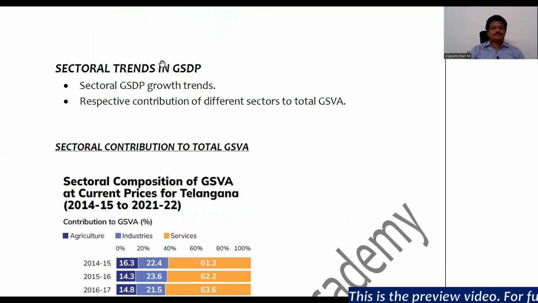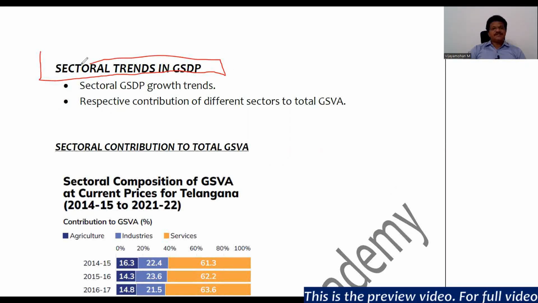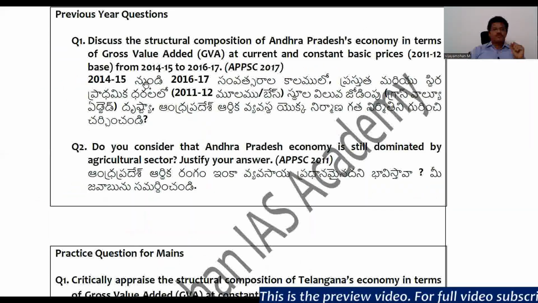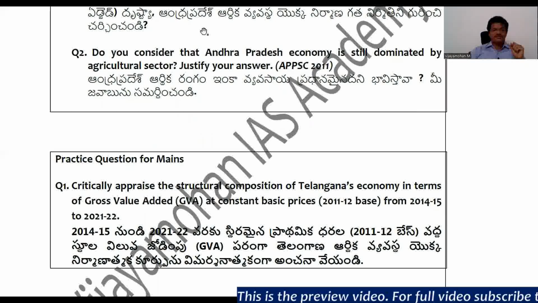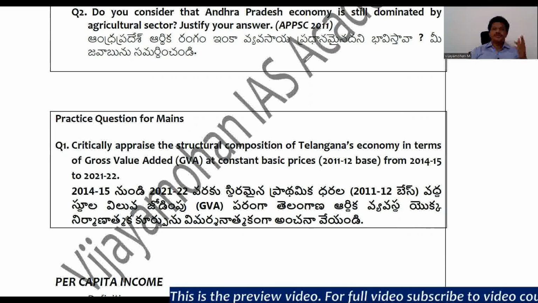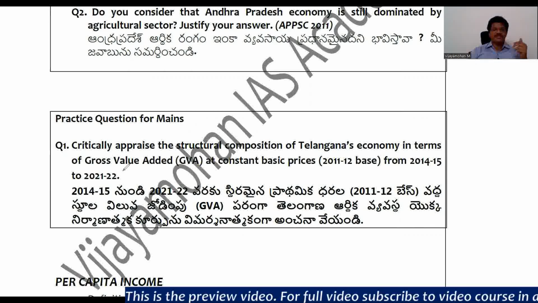Okay. Now we will see what are the sectoral trends in GSDP. Now, based on our discussion, I am providing one practice question. Try to answer this question. As I already told you above, you can change the Andhra Pradesh economy to Telangana economy. Same thing I am providing here.